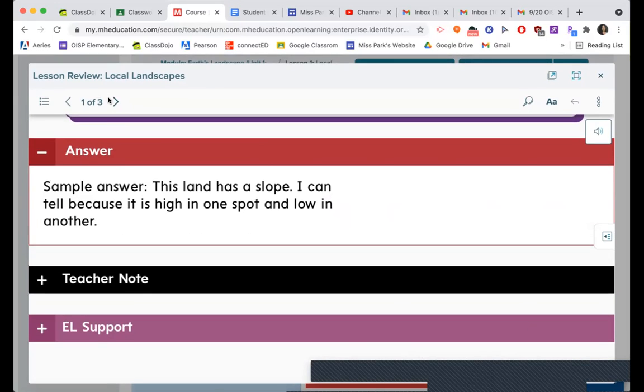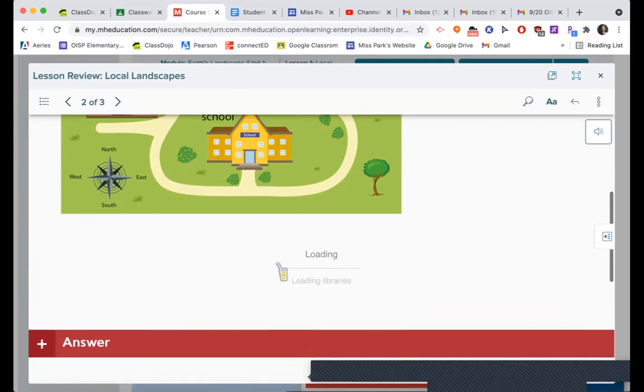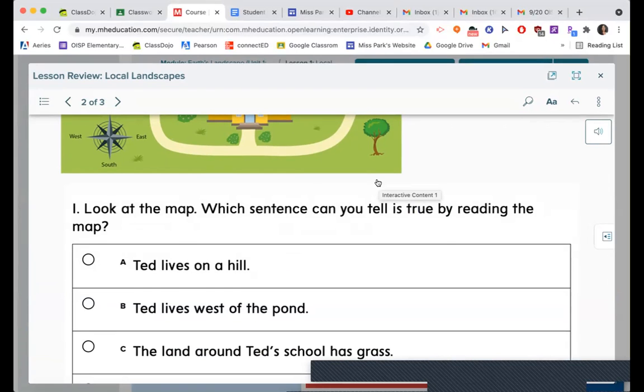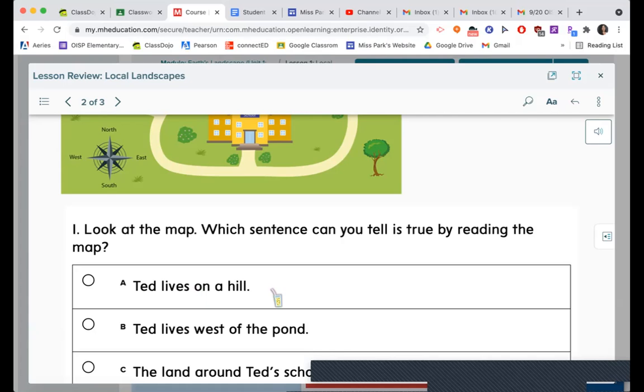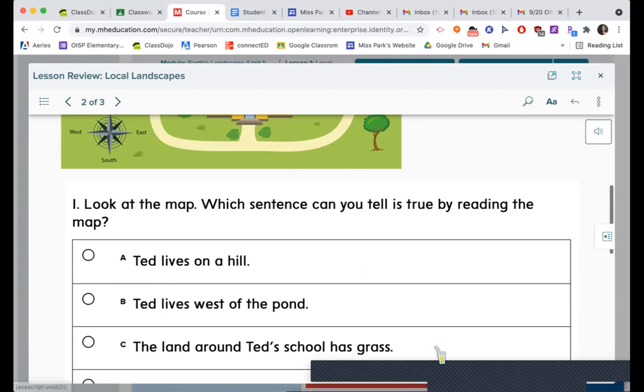We're going to go on to the next one. Okay, three-dimensional thinking. Look at the map and tell us, which sentence can you tell is true by reading the map? Ted lives on a hill. So let's see. Ted lives here. We can't really tell if he lives on a hill. Even though it looks like the pond is north, we could just be looking at it from up top. So this can all be flat ground. So we don't know if he lives on a hill.